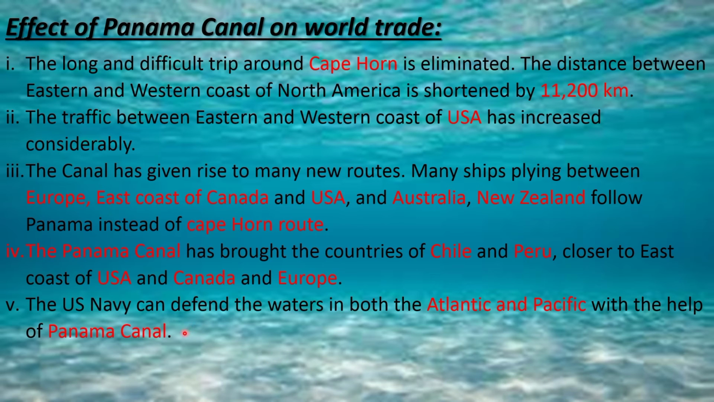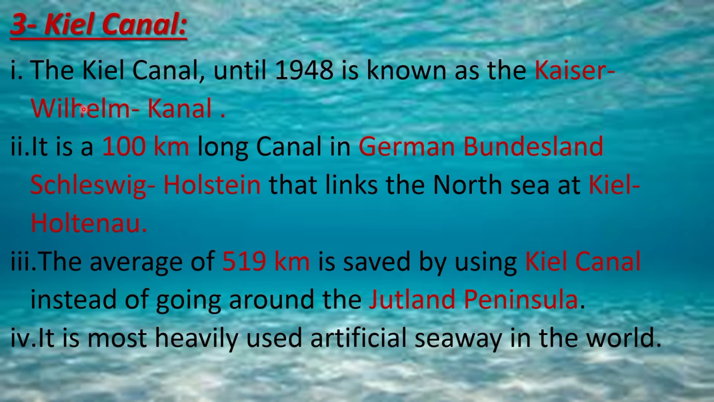We can learn, and another comes the Kiel Canal. The last one is the Kiel Canal. The Kiel Canal, until 1948, was known as the Kaiser Wilhelm Canal. It is about 100 kilometers long, in the German Bundesland Schleswig-Holstein, and it links the North Sea at Kiel Holtenau. An average of 519 kilometers is saved by using the Kiel Canal instead of going around the Jutland Peninsula. It is the most heavily used artificial seaway in the world.